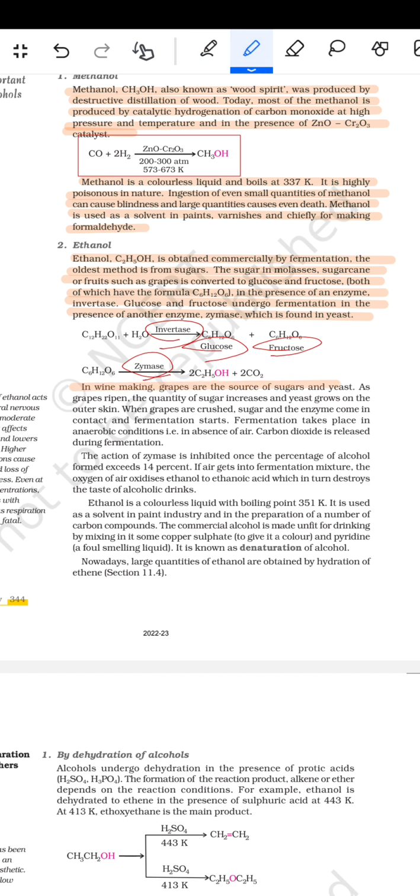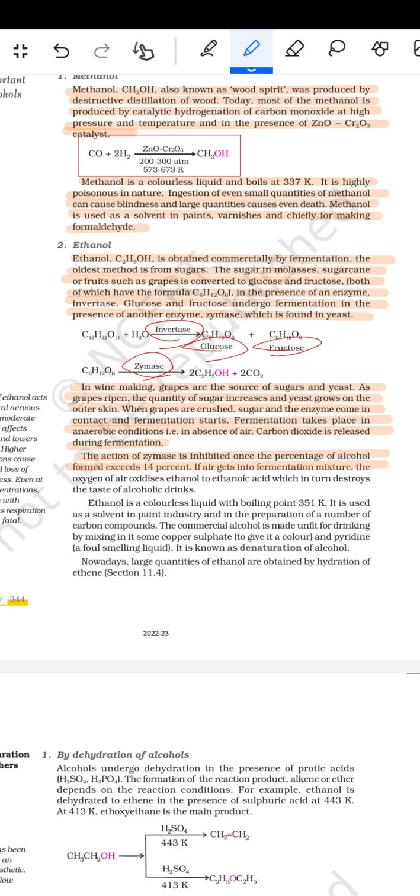In wine making, grapes are the source of the sugar and the yeast. As grapes ripen, the quantity of sugar increases and the yeast grows on the outer skin. When the grapes are crushed, sugar and the enzyme come in contact and fermentation starts. Fermentation takes place in anaerobic conditions, that means in the absence of air. Carbon dioxide is released during the fermentation. The action of zymase is inhibited once the percentage of alcohol formed exceeds 14%.